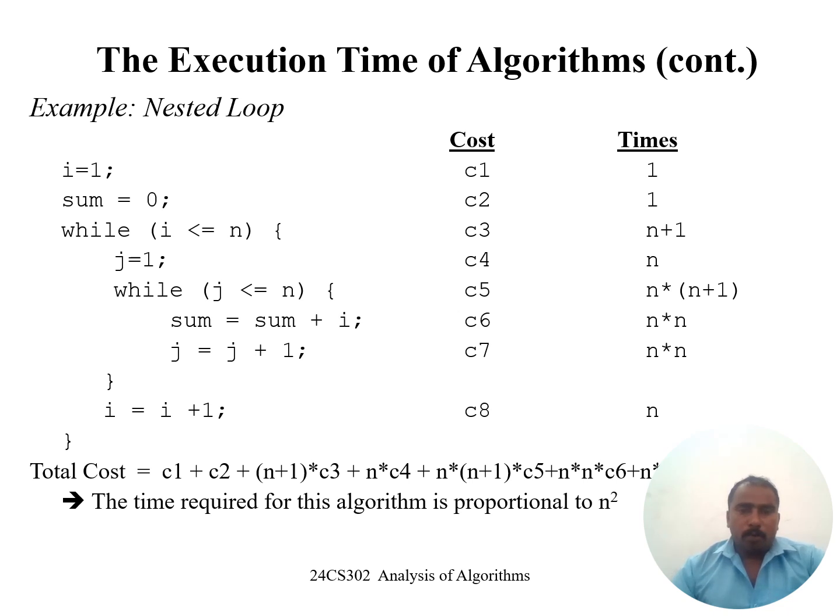Next, sum equal to sum plus I, n star n. Next, j equal to j plus 1, n star n. And next, I equal to I plus 1. This will go to n. We are going to give the value n. Finally, we want to add all the values and take the maximum value. That value is the time complexity value for this nested for loop.